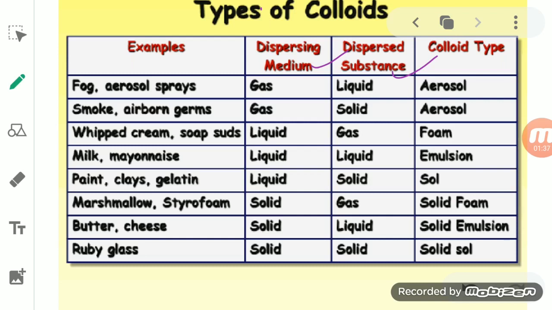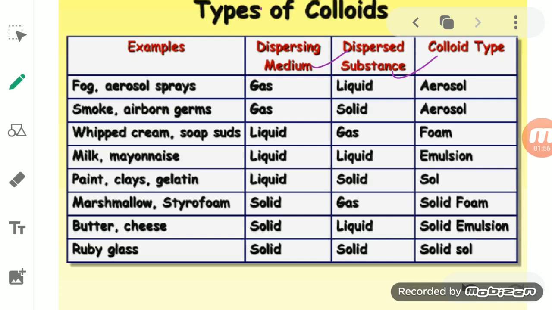Now see here, suppose there is a dispersing medium and a dispersed phase; when they combine together they form a type of colloid. So here we classify the colloids into different types.